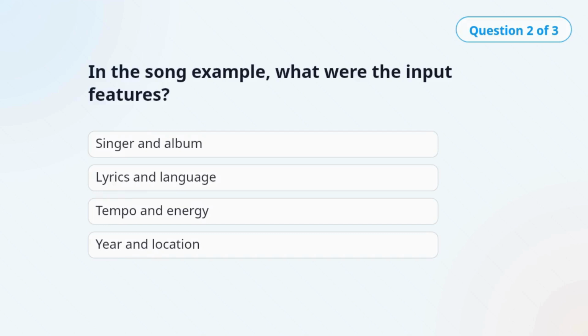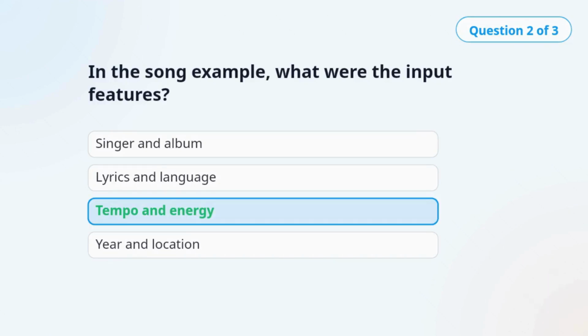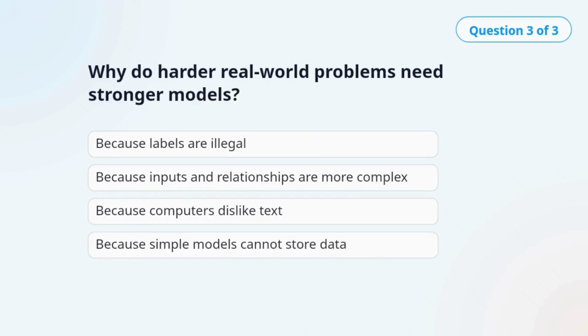Question 2. In the song example, what were the input features? The correct answer is tempo and energy. The model used tempo and energy to predict the song genre. Question 3.